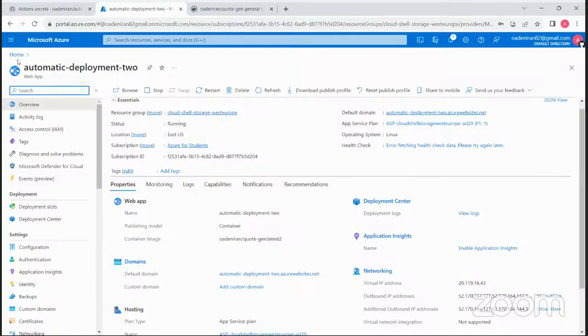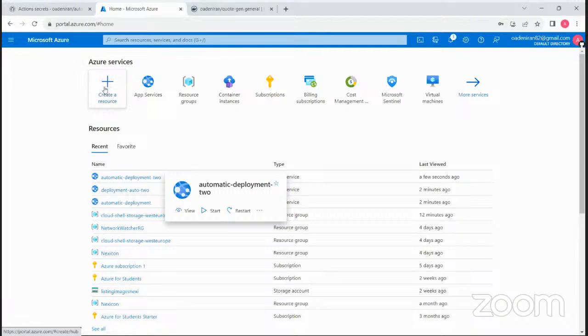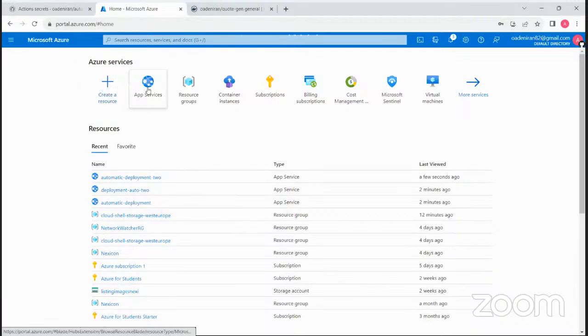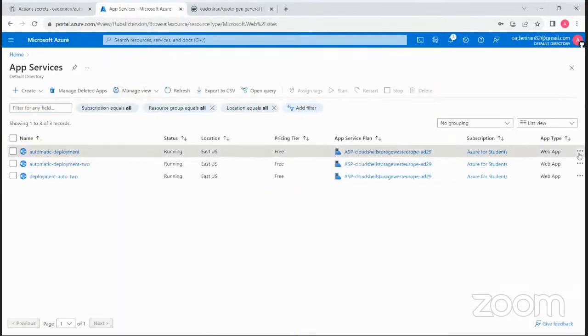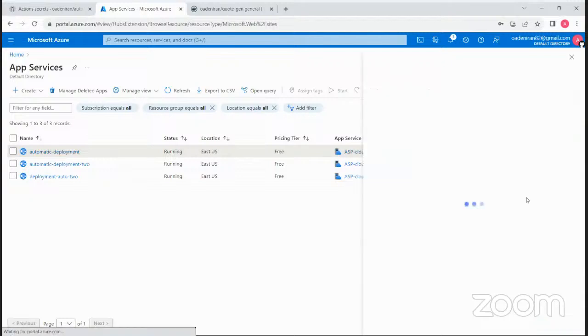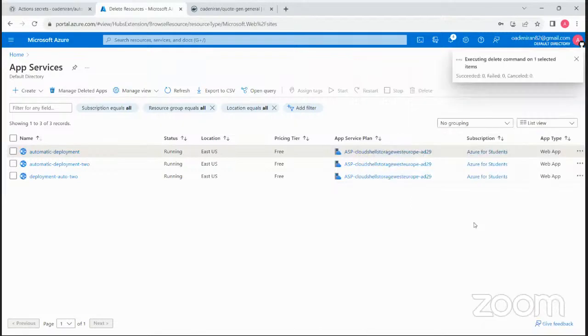Let me just delete all of this and then try. So let me create a new resource. No, app service. Let me delete them. Let me create a new one.